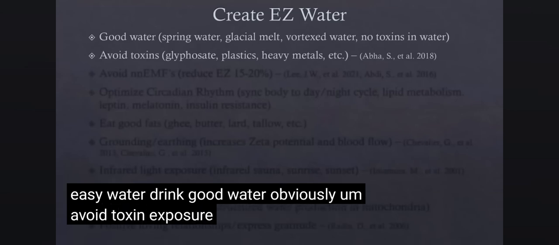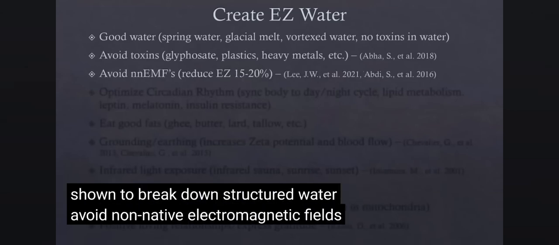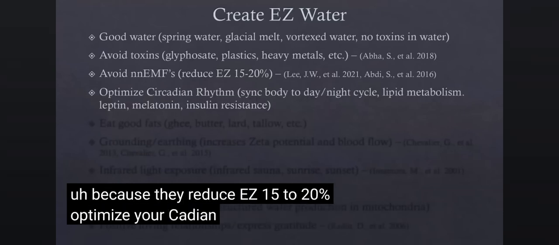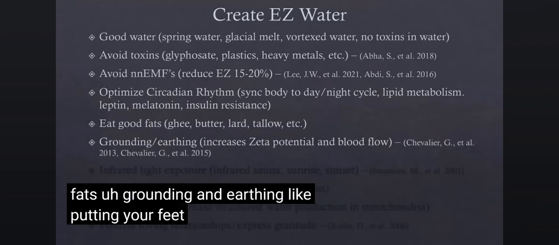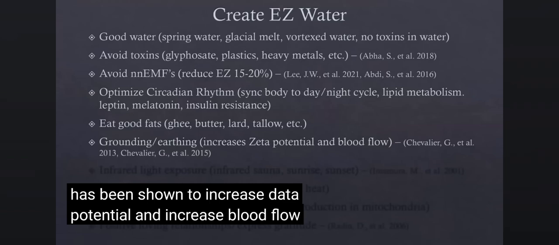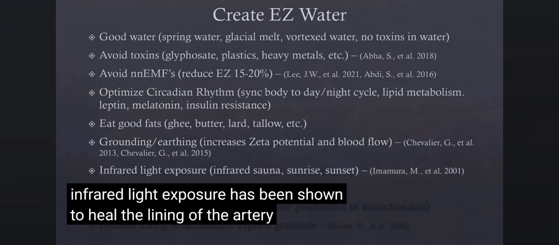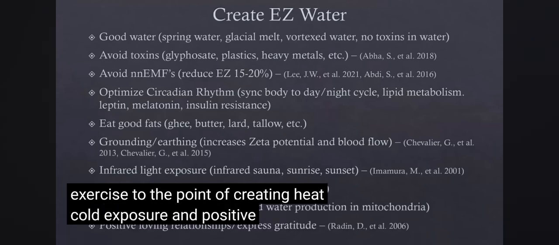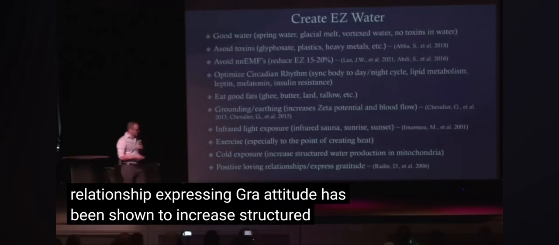Avoid toxin exposure. Glyphosate has been shown to break down structured water. Avoid non-native electromagnetic fields because they reduce EZ by 15 to 20%. Optimize your circadian rhythm. Eat good fats. Grounding and earthing, like putting your feet directly on the earth, has been shown to increase zeta potential and increase blood flow. Infrared light exposure has been shown to heal the lining of the artery. Exercise to the point of creating heat. Cold exposure and positive, loving relationships expressing gratitude have been shown to increase structured water.